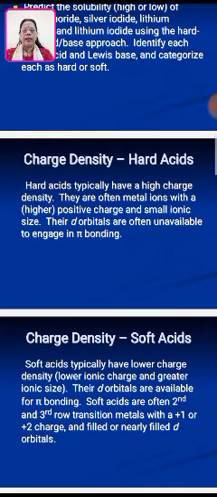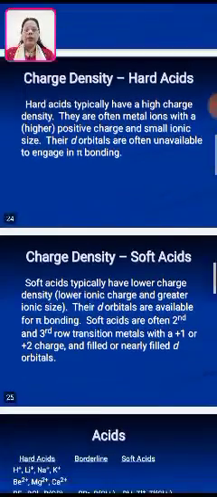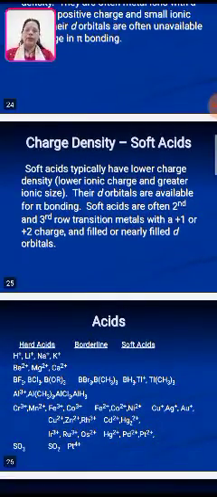Their d orbitals are available for pi bonding. Soft acids are often second and third row transition metals with a +1 or +2 charge and filled or nearly filled d orbitals.